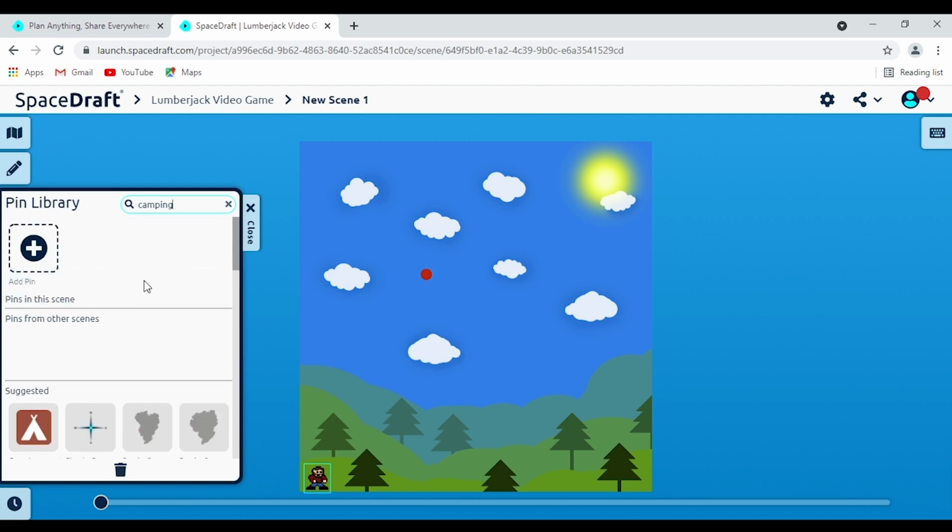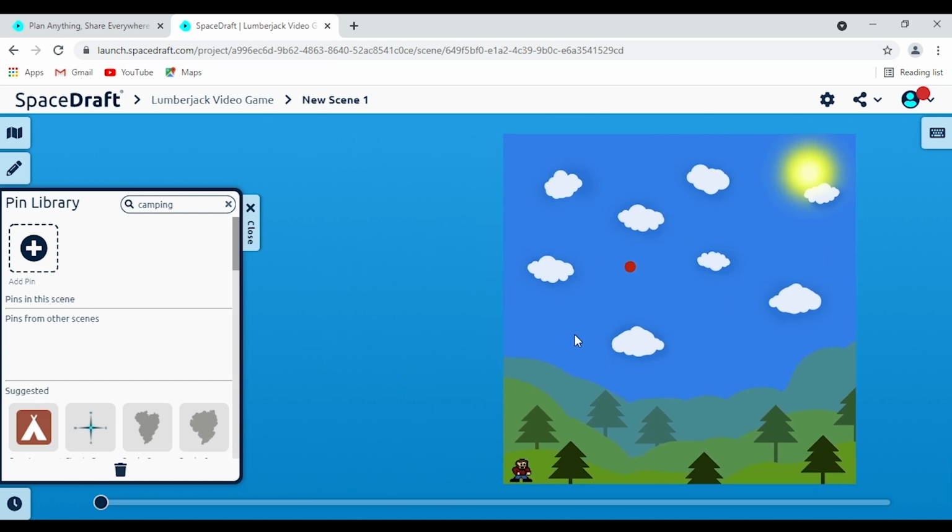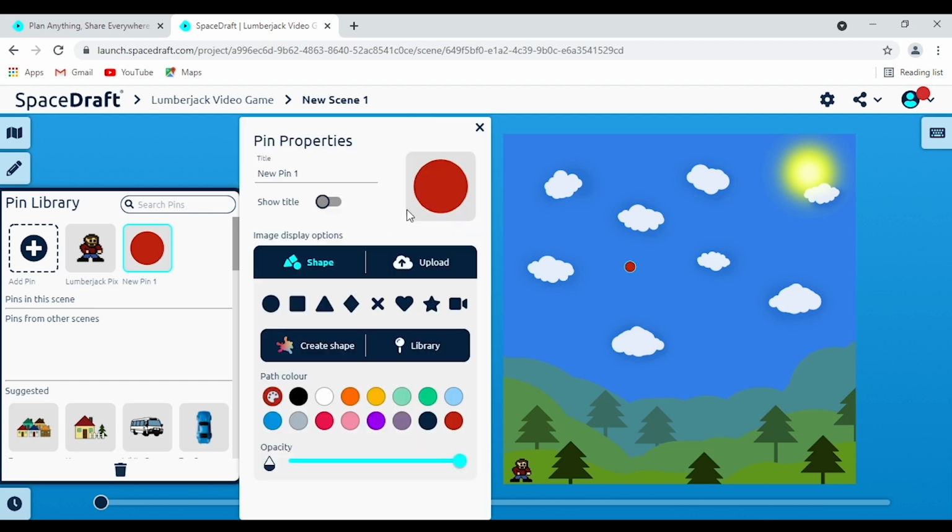Feel free to just search it up yourself and see if there are pins in there for you, because there definitely will be. But we can manipulate these pins even further. So one thing you can do, let's just move our scene over here so we've got a bit more space to play with, and we'll close this down. So if we double click on our pin here, it'll open up a tab where we can further edit these.